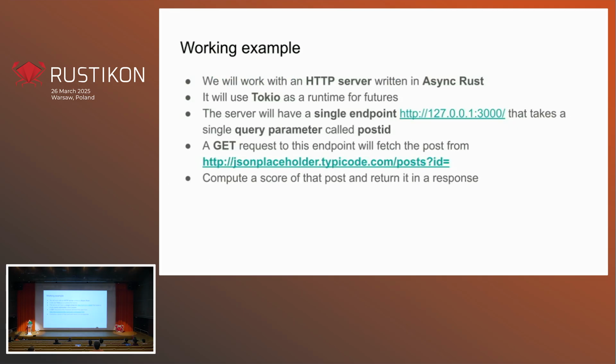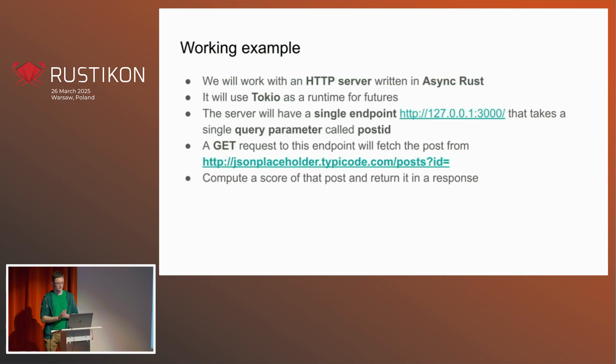With that off the table, let's get to the core of our presentation. We will be working on an example HTTP server written in Async Rust. Tokio will be the runtime for futures, and the logic will be really simple.